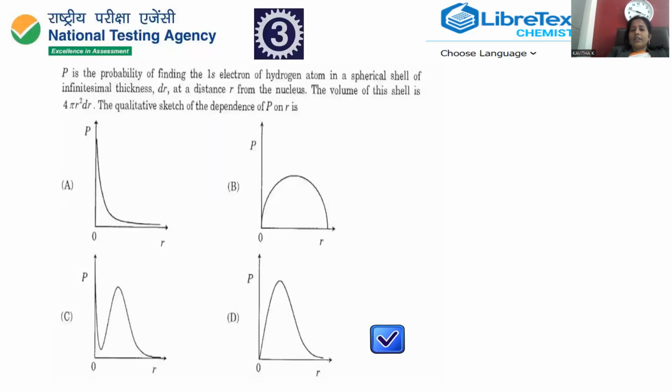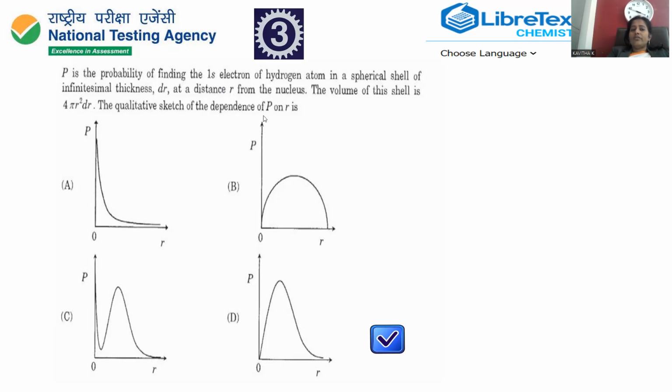So we completed question number 2. Question number 3 is collected from the 2017 Paper 1 question paper of JEE Advanced. P is the probability of finding a 1s electron of a hydrogen atom in a spherical shell of infinitesimal thickness dr at a distance r from the nucleus. The volume of this shell is 4 pi r square dr.